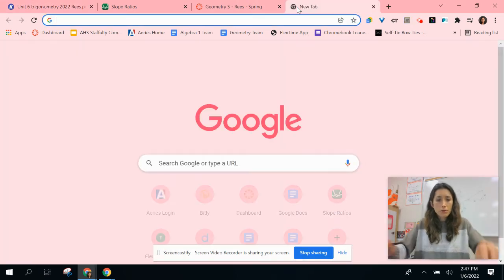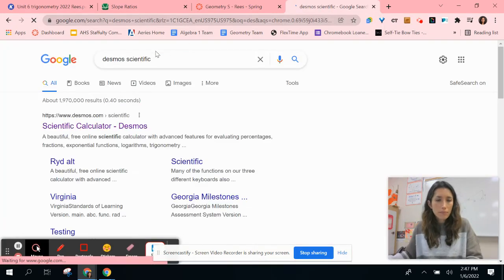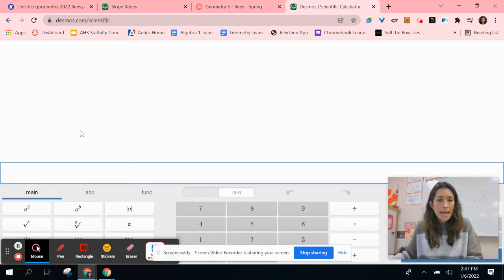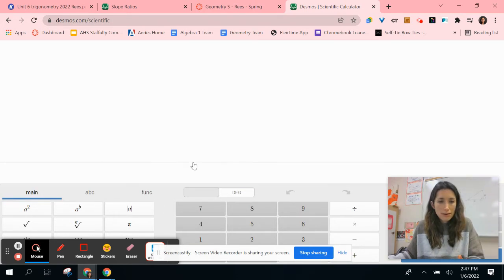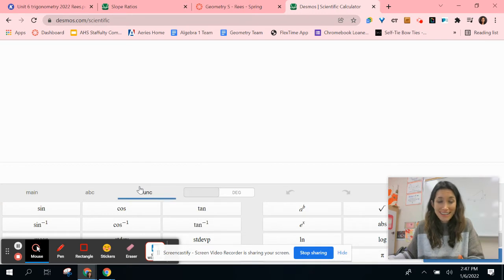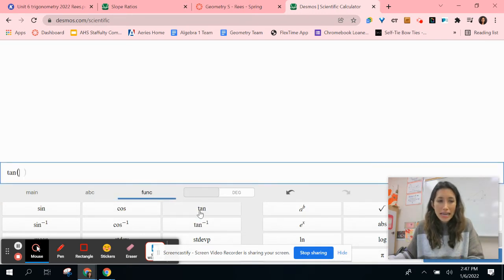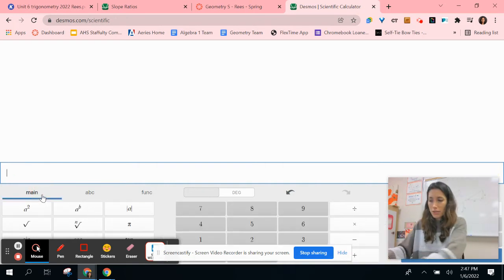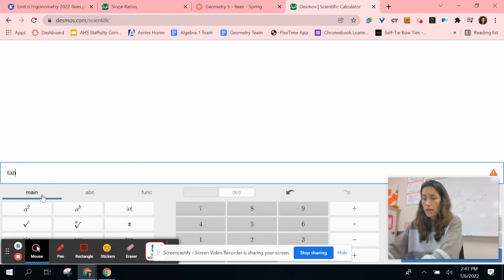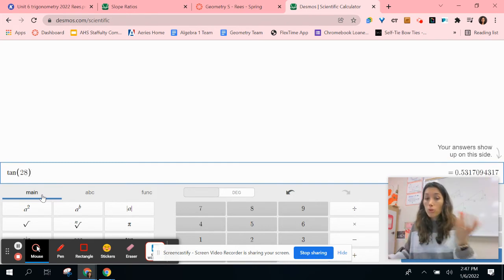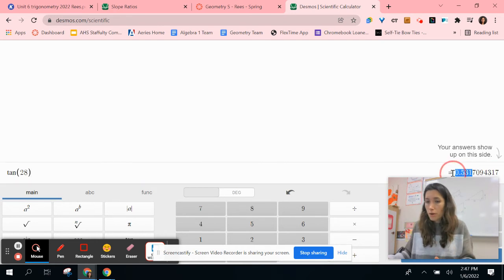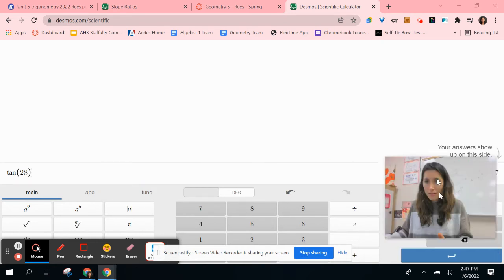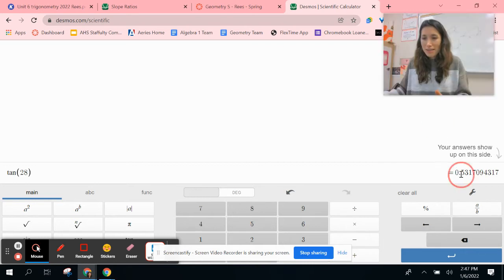I'm going to open up the Desmos Scientific Calculator and show you where to find it. If you're wanting to use the Desmos scientific calculator, let's click on the function button. That's where it is. And then you're going to click TAN, T-A-N. And actually, even if you're not on that, if you go back to the main, if you type in TAN, you should be able to do that as well. Type in TAN 28, and it'll produce that same decimal for you. So you'll notice here, we've got that same exact decimal that we have for a slope ratio.